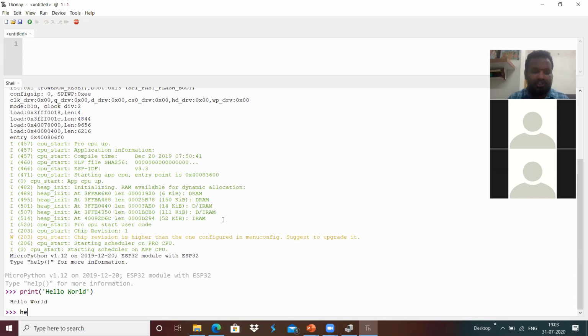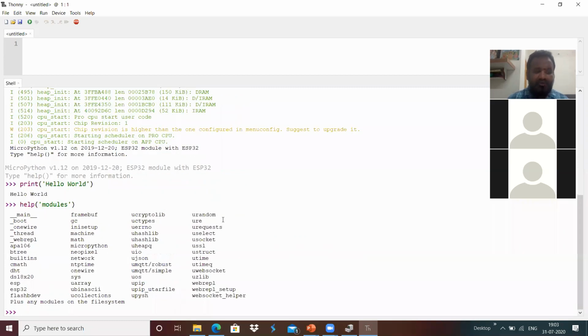If we want to know all the supported modules available in the MicroPython firmware, we can get that with help of modules, which provides information about the different modules present in the firmware we have flashed.